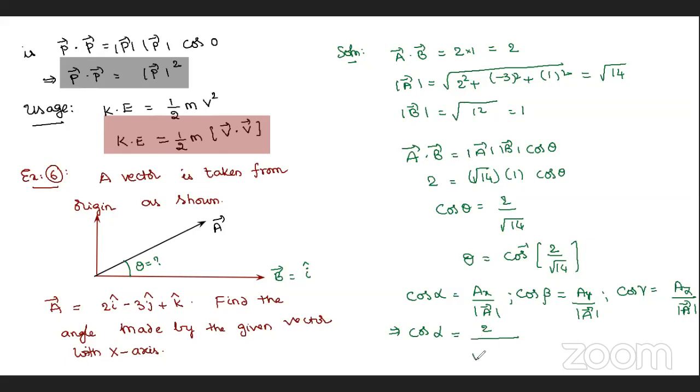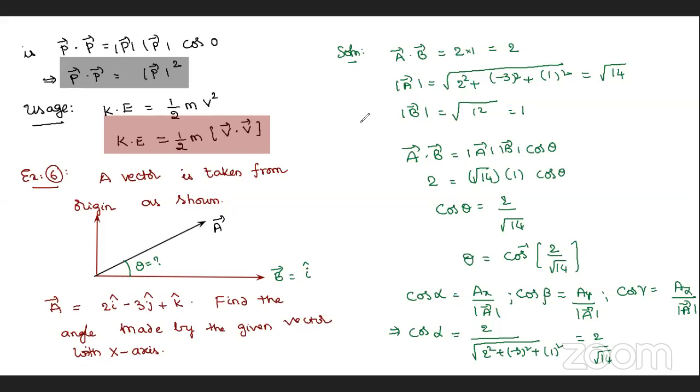But in this problem, we try to write it in one step: root of 2 square plus minus 3 whole square plus 1 square, that is 2 by root 14. Just in one step, we got the answer we derived here: cos theta is equal to 2 by root 14.